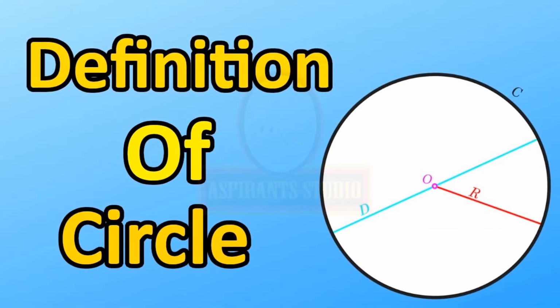Once again I repeat, the set of points in a plane which are equidistant from a fixed point in the plane is called a circle. Equidistant means at equal distance. So the set of points in a plane which are at equal distance from a fixed point in the plane is called a circle.